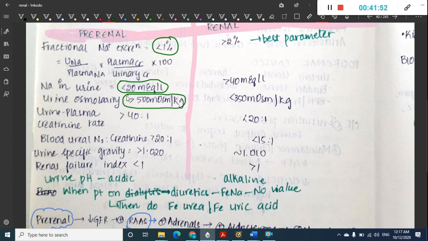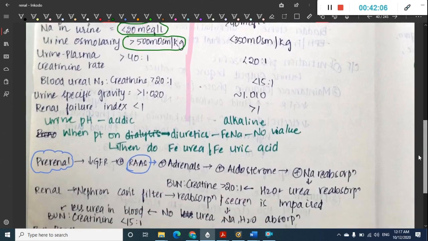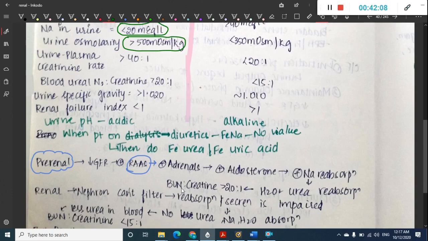Then I said that along with water, urea gets reabsorbed, and blood urea nitrogen also gets reabsorbed. So as a result, blood urea nitrogen is reabsorbed but not creatinine, right? So creatinine is not reabsorbed.